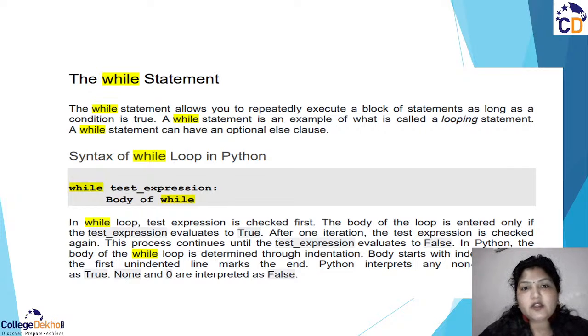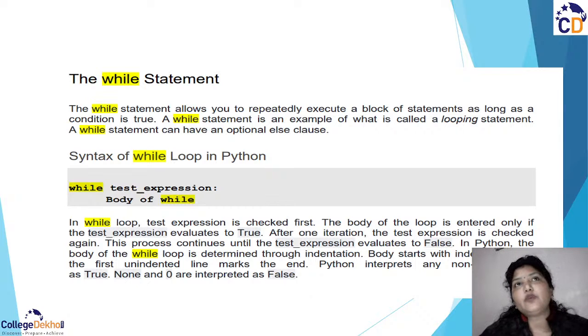The while statement allows you to repeatedly execute a block of statements. So you have some block of statements, some lines of code that need to be repeated a number of times. And what is the number of times? That is given in the condition part, as long as the condition is true. If your condition is true, then your loop will execute. If your condition becomes false, then obviously the looping part also gets stopped. A while loop is an example of what is called a looping statement.